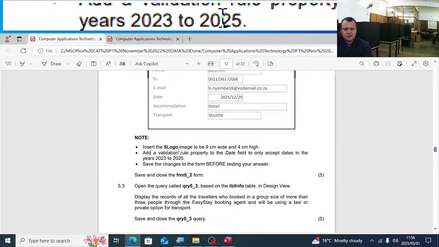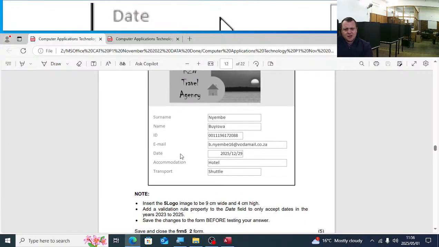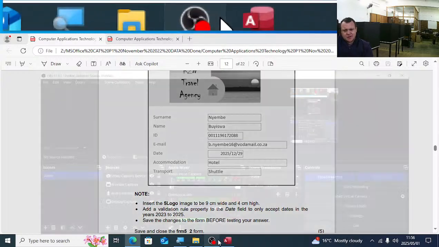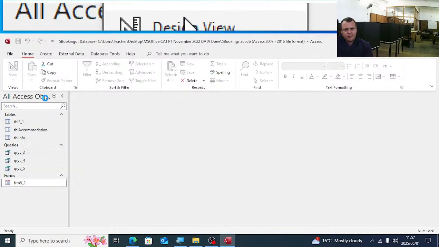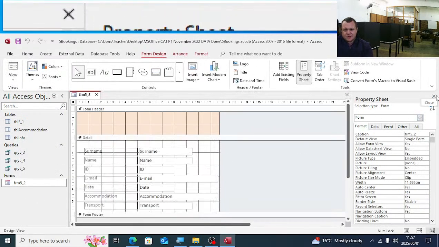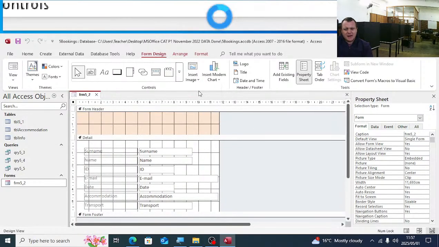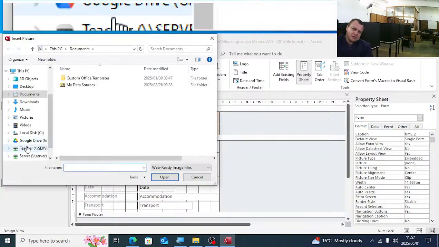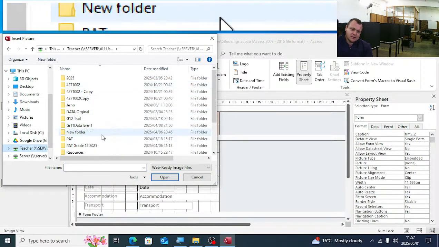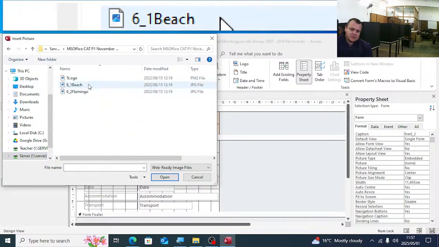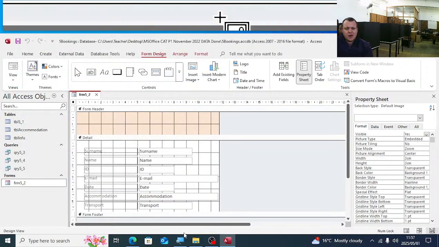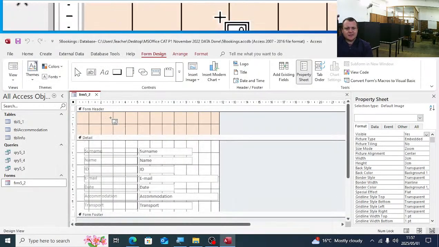And they tell us their note. Insert the 5 image logo to be 9 centimeter wide and 4 centimeter high. So let's go there. We will do that quickly. In the design view of the form, the first thing we're going to do is click on Form Design, Insert Image, Browse. This image will be in your examination folder. 5 logo. Now I will just check where they inserted it. They inserted it in the header.